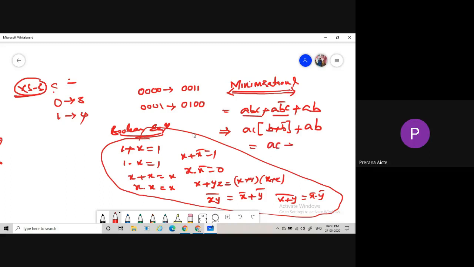Finally we get AC plus AB. Then taking A as common, it becomes A into C plus B. By using these we can minimize the Boolean expressions, all right?